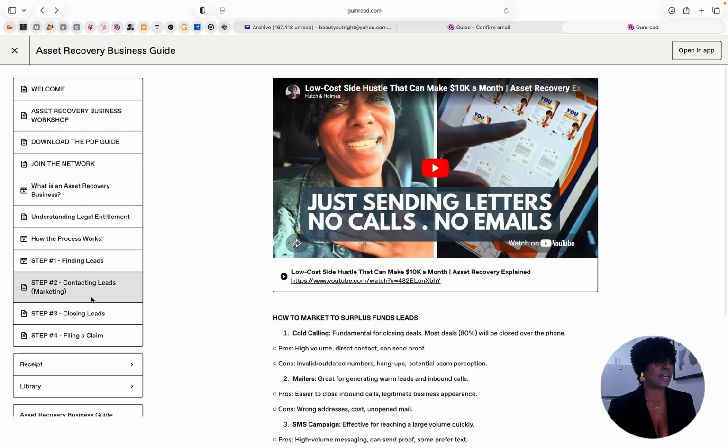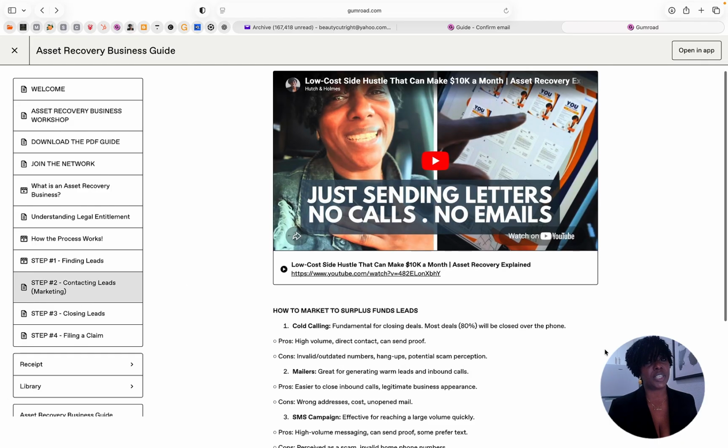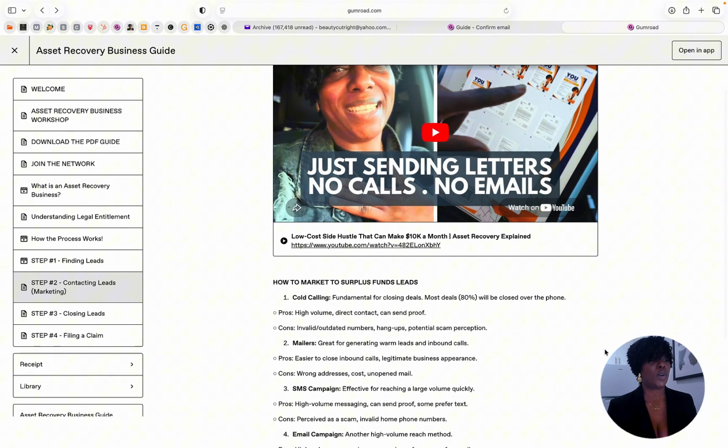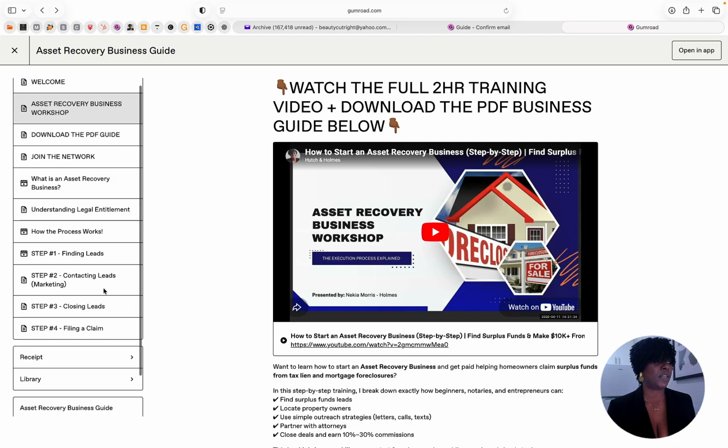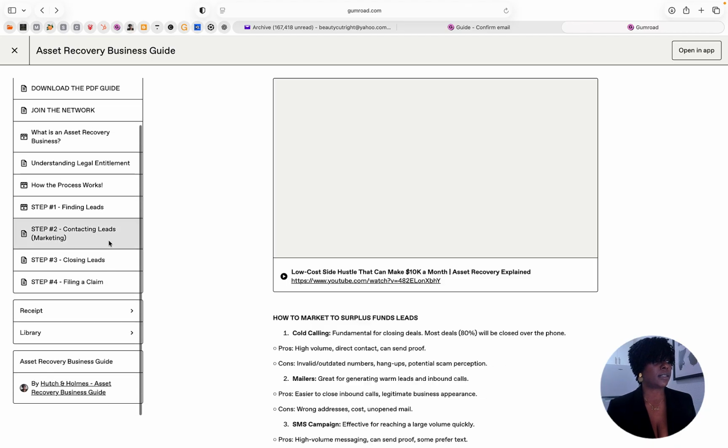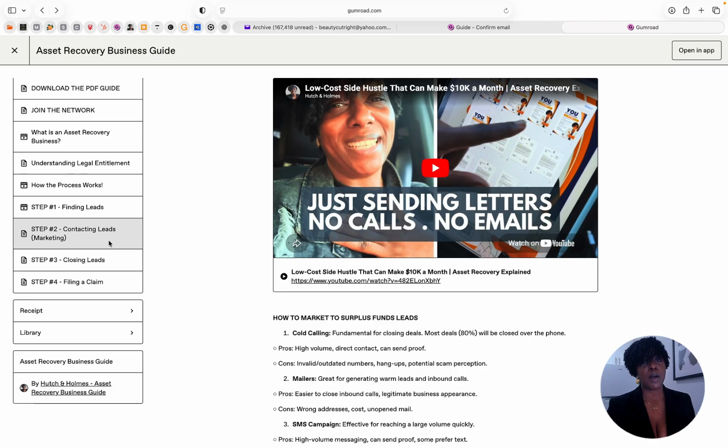Step two is the next one, and this is outreaching. That's contacting the leads. Once you've done your due diligence, which that's in the finding the leads and getting their contact information, I start off with letters first. So you'll get all of this information within the first video that you see, which is the asset recovery business workshop, where I'm a lot more detailed within that video of all of the same information that's listed here.